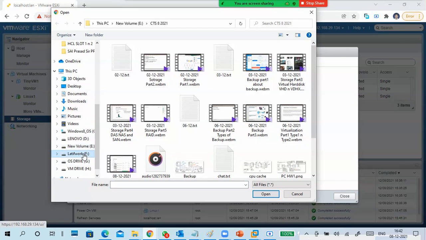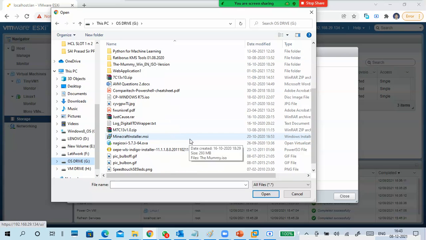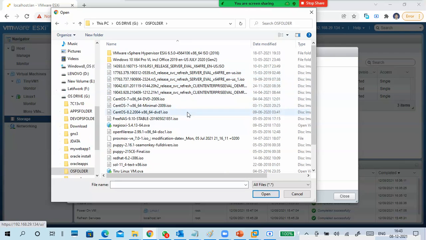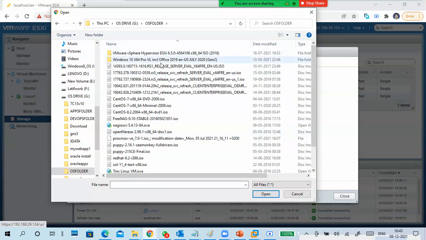Like I want to create Windows 10, or a Windows server, or maybe a Linux server, or maybe FreeNAS, or Puppy OS. Okay, Proxmox inside. I want another vSphere, or another Xen server inside. So like that I can upload any images. Why am I hesitating?